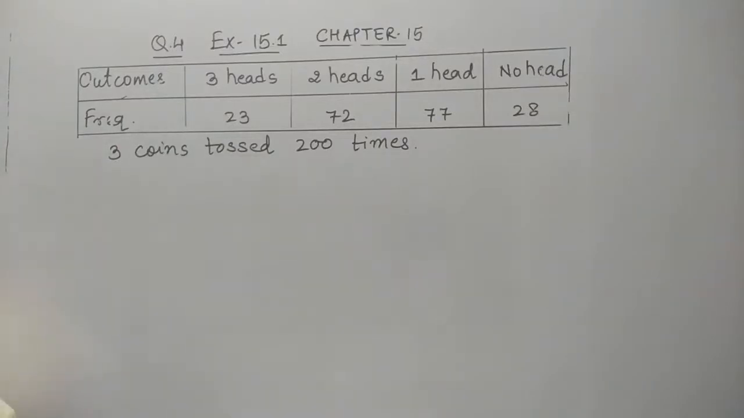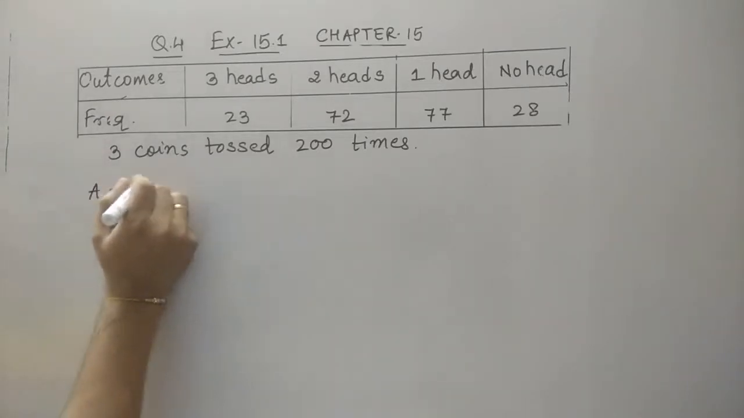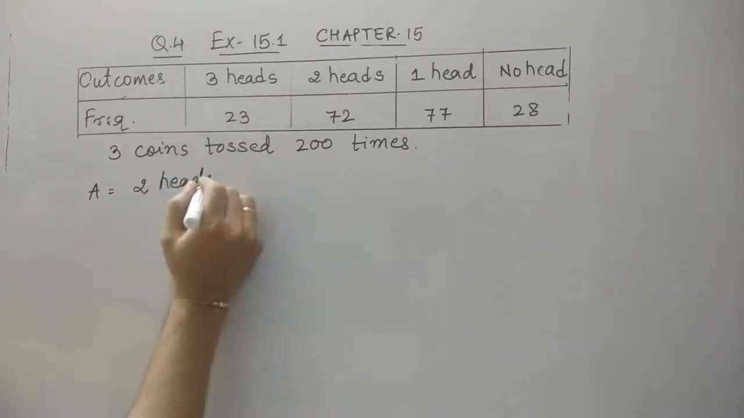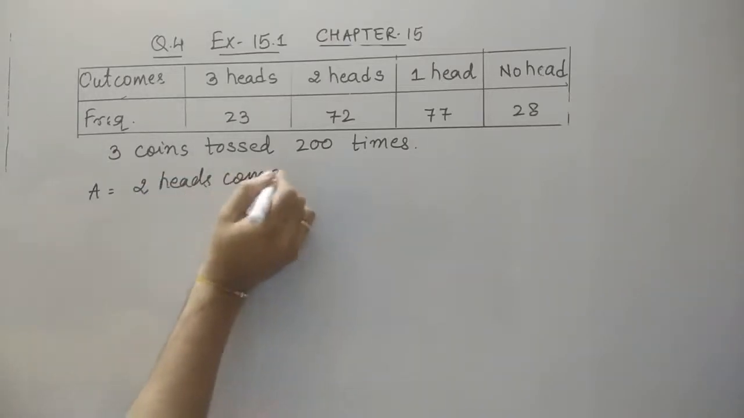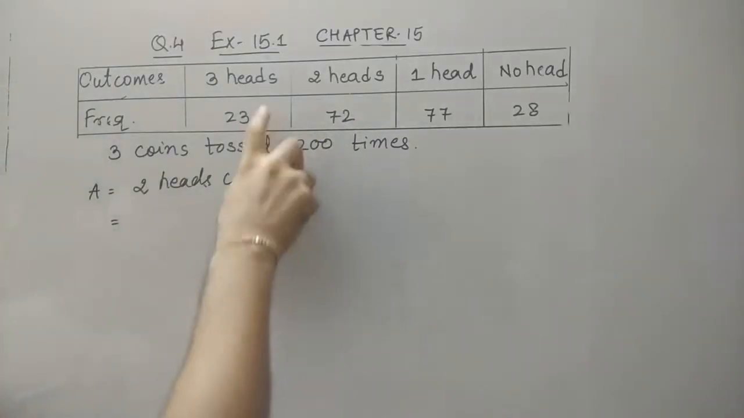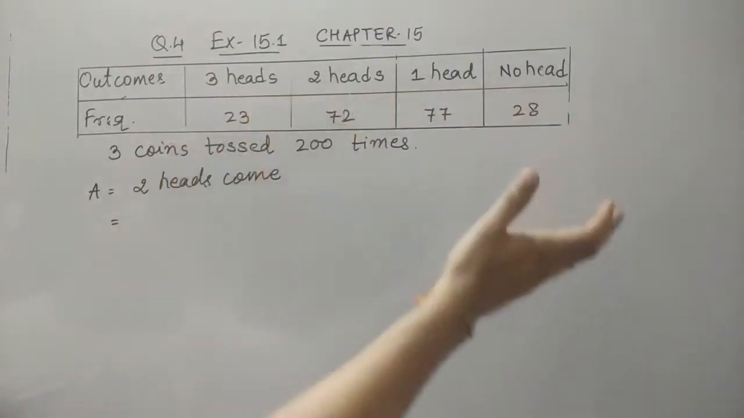If the 3 coins are simultaneously tossed again, compute the probability of 2 heads coming up. So the question asked is 2 heads come. We should consider the same outcomes. Although it is not possible that if you toss 200 times again you will get all the same outcomes, but we should consider the same outcomes.